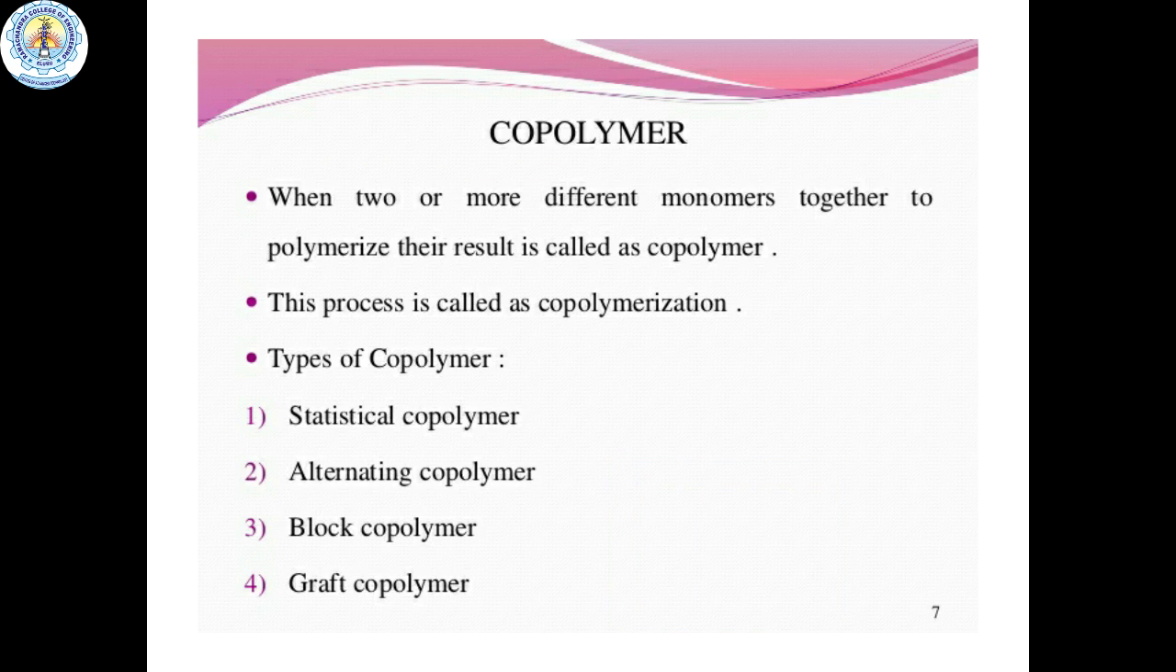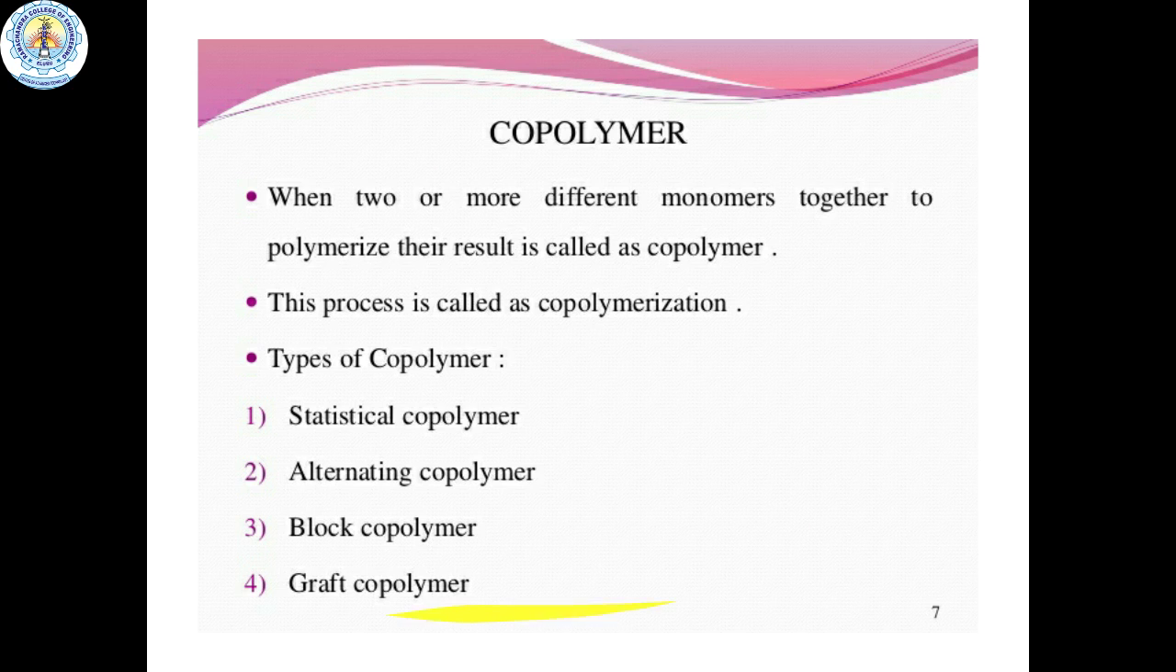And coming to the next type of polymer, that is the copolymer. A copolymer results when two or more different monomers join together and polymerize. That polymer is called a copolymer. The copolymer is formed by the combination of two or more different monomer molecules, and this process is called copolymerization. There are some types of copolymers: statistical copolymer, alternating copolymer, block copolymer, and graft copolymer.